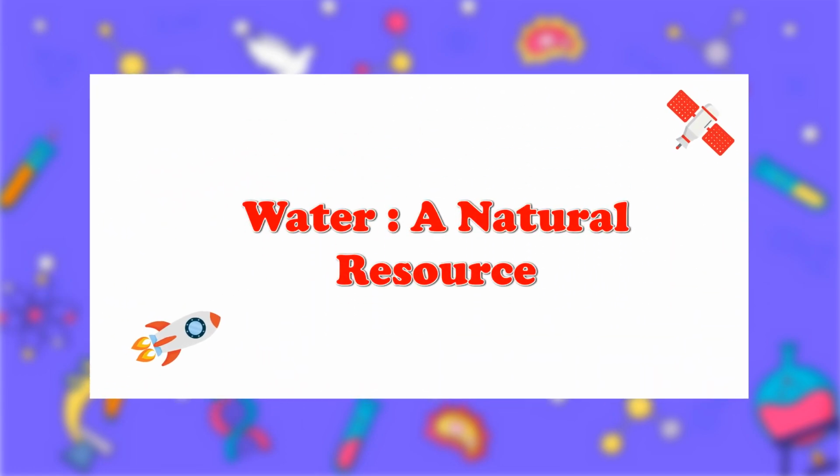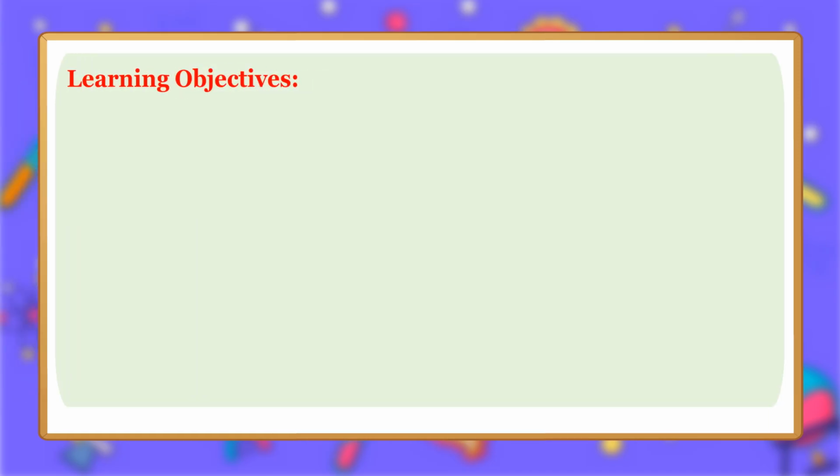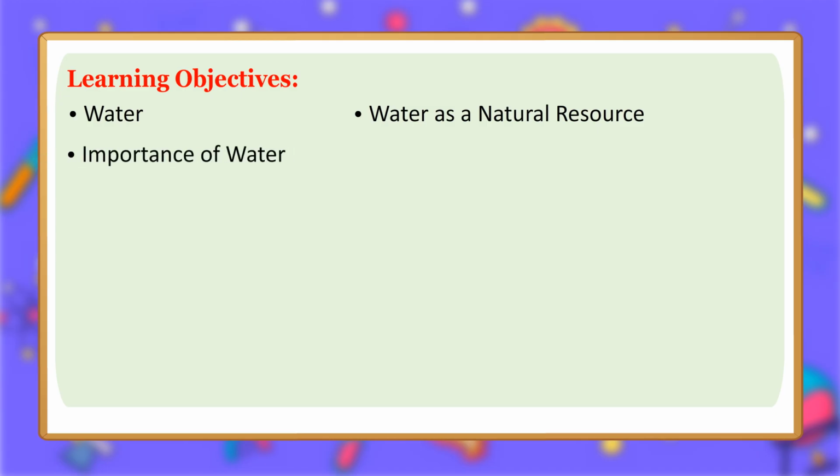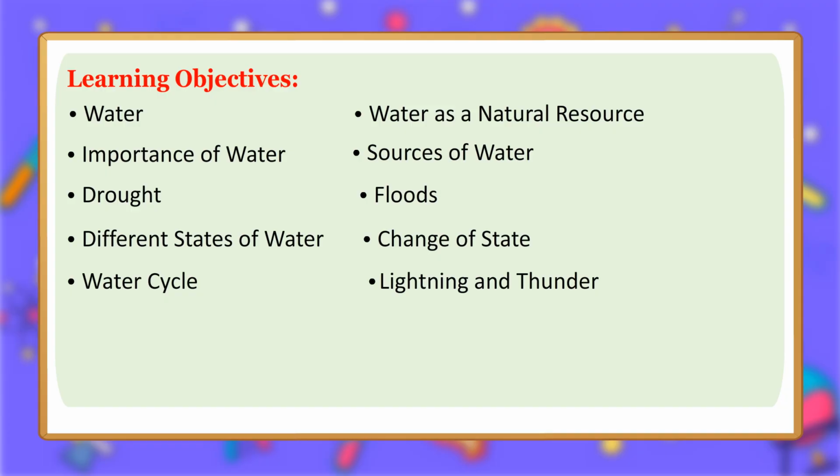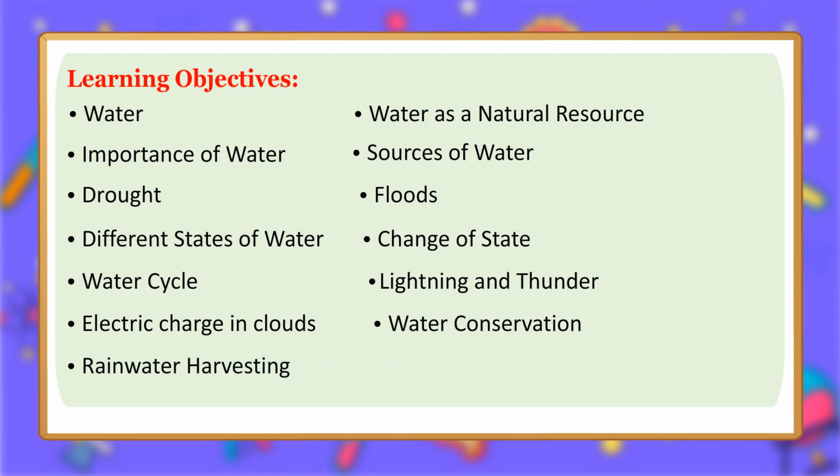Water, a natural resource. Learning objectives: water as a natural resource, importance of water, sources of water, drought, floods, different states of water, change of state, water cycle, lightning and thunder, electric charge in clouds, water conservation, rainwater harvesting.